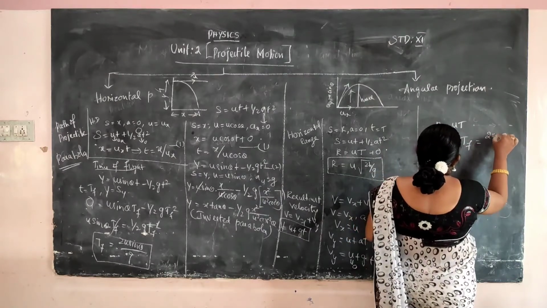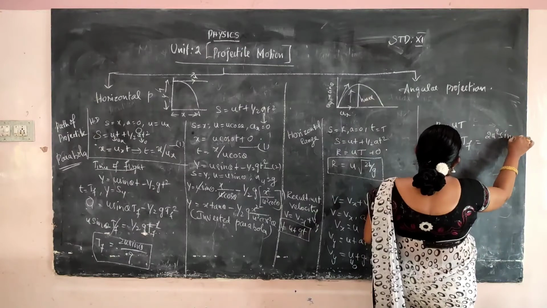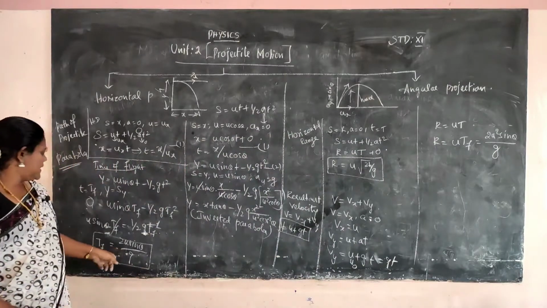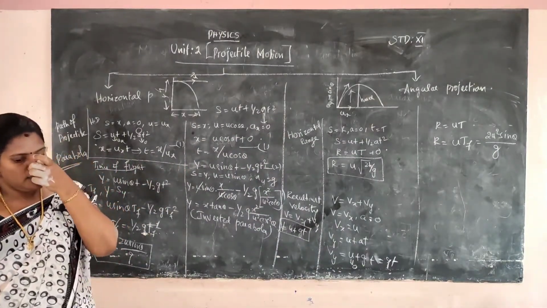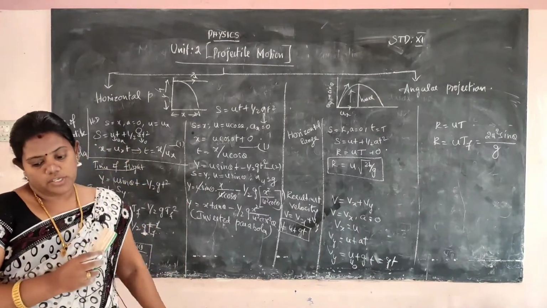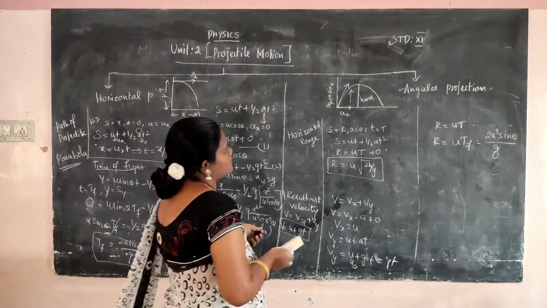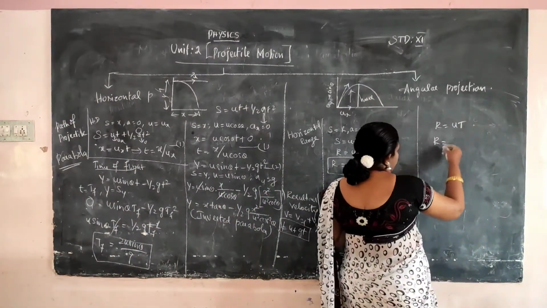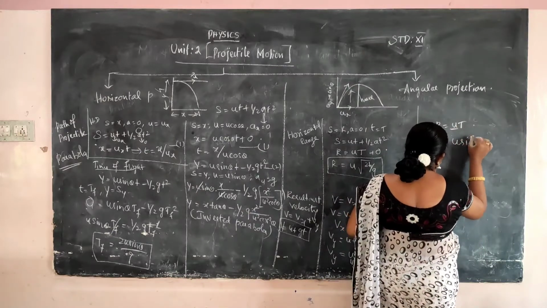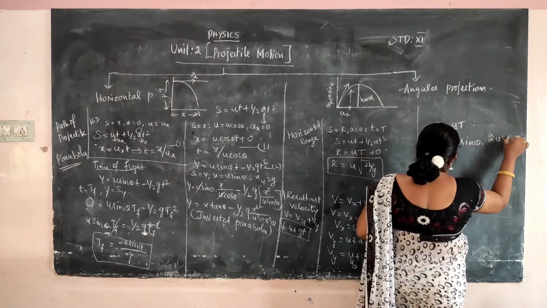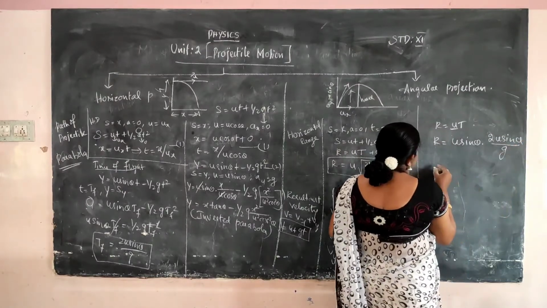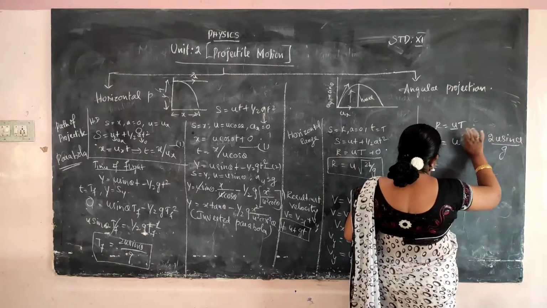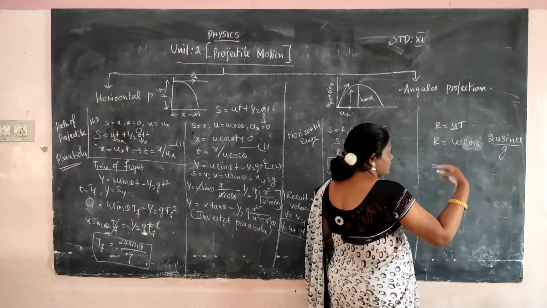The horizontal velocity is u cos theta, not u sin theta. So u cos theta into 2u sin theta by g.